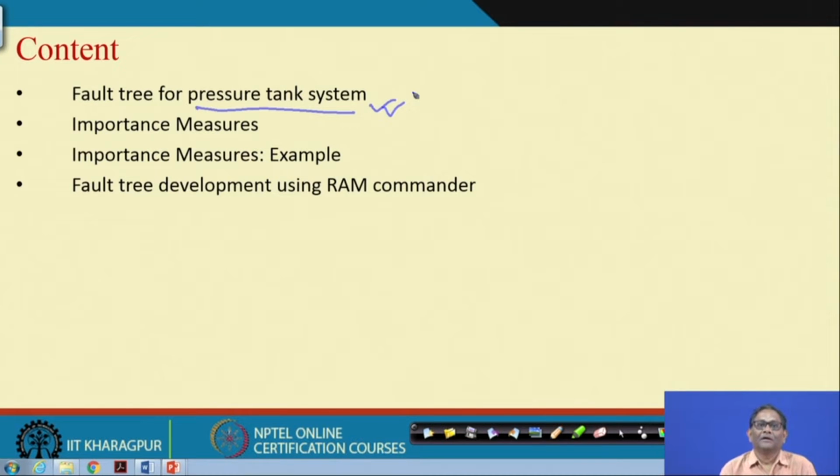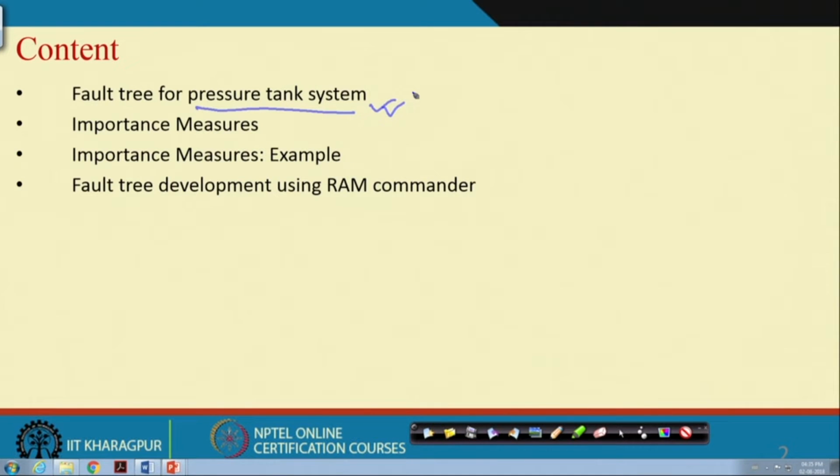Already we have seen it, and then with reference to that pressure tank system, there are different basic events. So, what is the contribution of the basic events in realizing the top event for a fault tree?